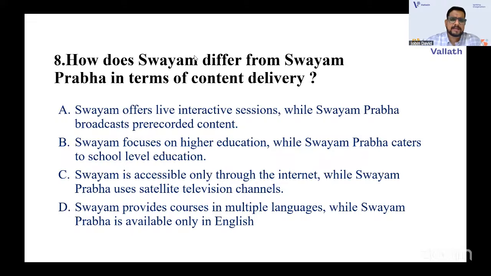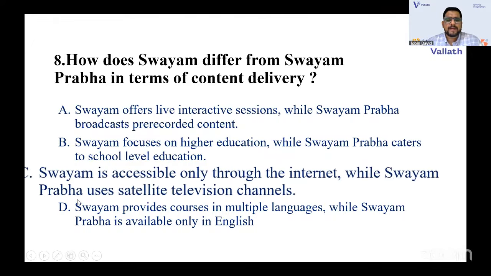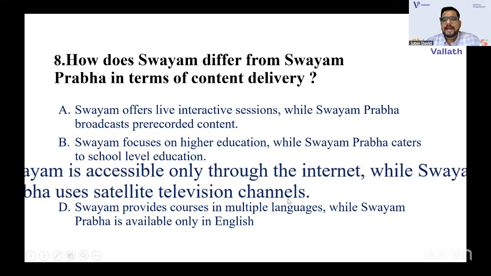What are the differences between Swayam and Swayam Prabha? You should know both. Study webs for active young learning minds, that is Swayam. Swayam Prabha is a direct to home channel, the 40 DTH channels that we discussed in the last question. Good, I have the answers here also. The answer is Swayam is accessible only through the internet, while Swayam Prabha uses satellite television channels. So C is the correct option for this question. That's correct.